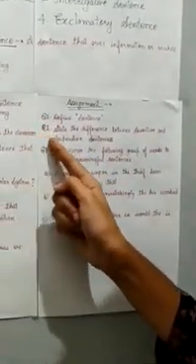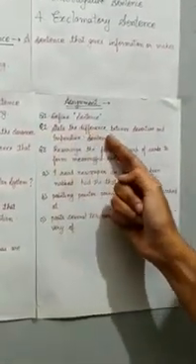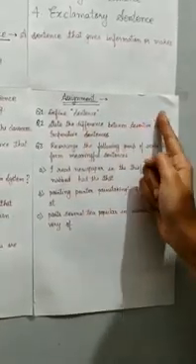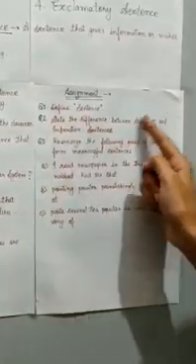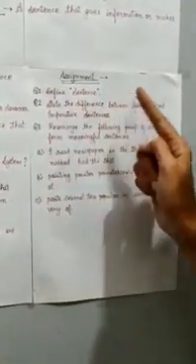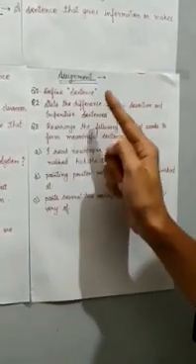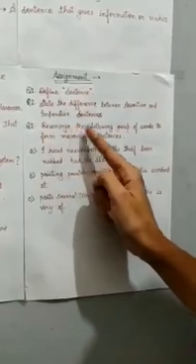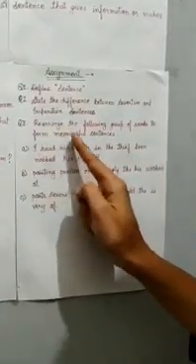The second question that I want you to answer: state the difference between assertive and imperative sentences. Now here again, you are supposed to write the difference. Just mind the question. You have been asked the difference. Don't just copy down the definition. Write the difference by thinking on your own. Third, you've been asked to rearrange the following group of words to form meaningful sentences. Now this part is very interesting and I know you all would enjoy it.